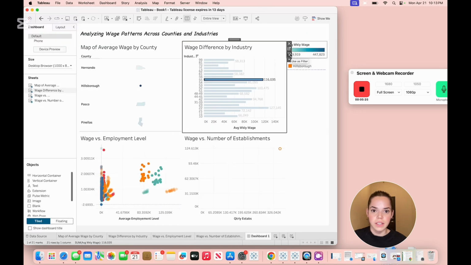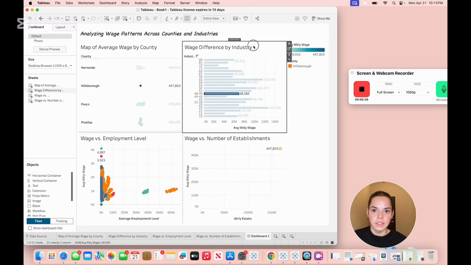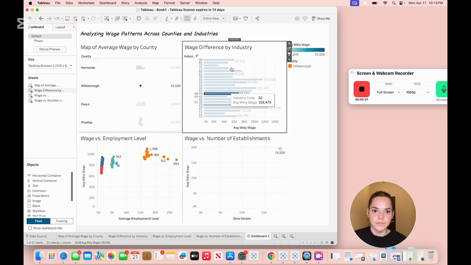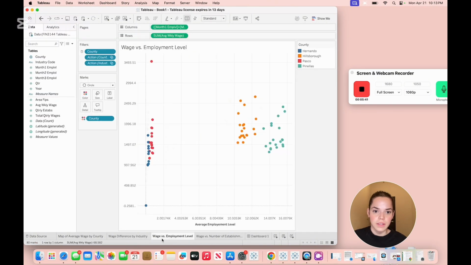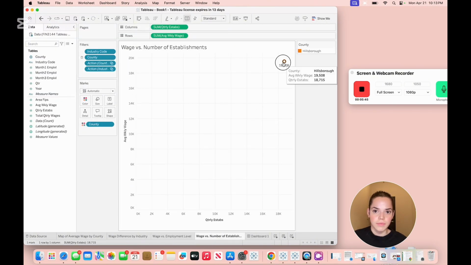Let's take out the filter. We can see now Hillsborough weekly wage versus its number of establishments. Now that I'm looking more into it, it makes more sense that a high number of businesses indicates a lot of small, low-wage employers, especially in certain sectors like retail or food services. And higher wages typically come from fewer but larger or more specialized companies.